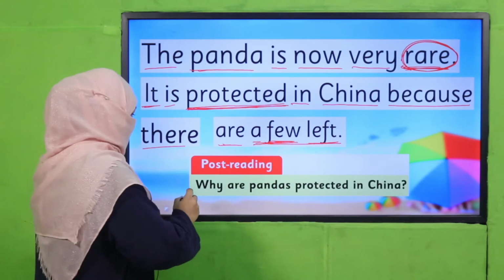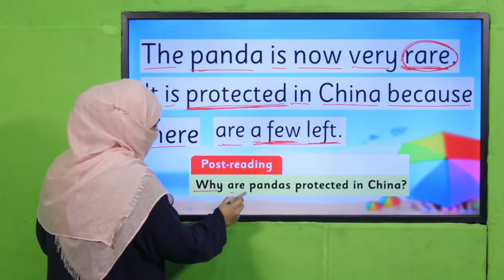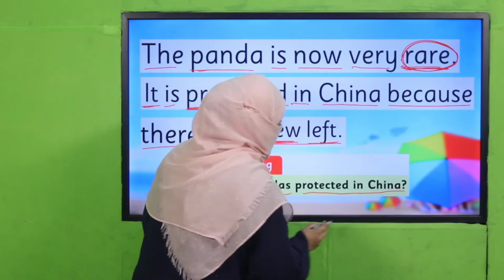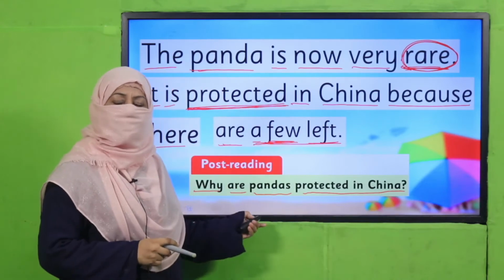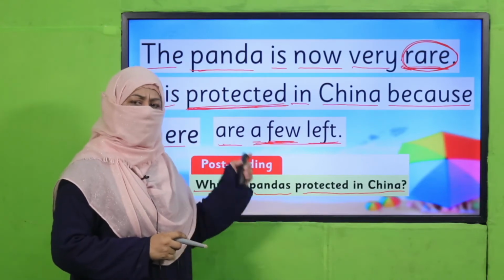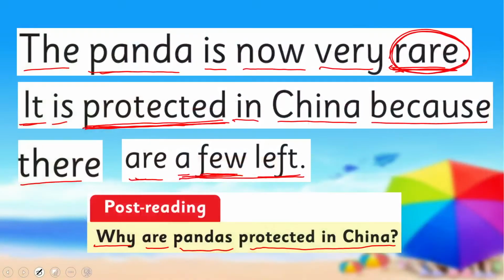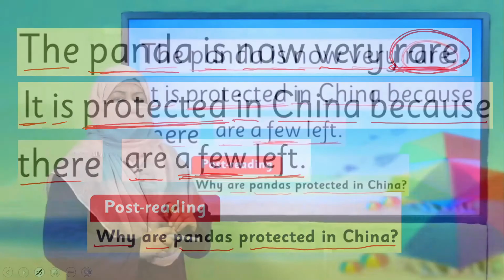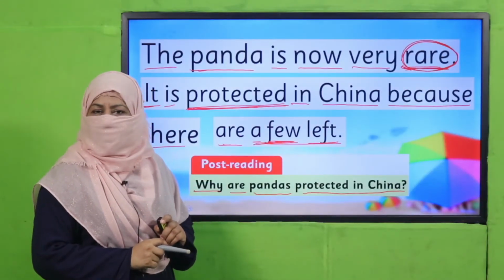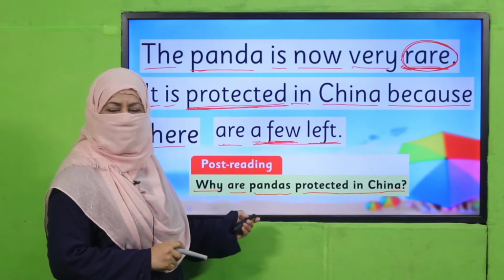Good job. Now, this is a question. Why are pandas protected in China? You will pause the video, answer this question to your teacher, read the text again, and then come back. Yes, my dear children, are you done with reading and answering this question?